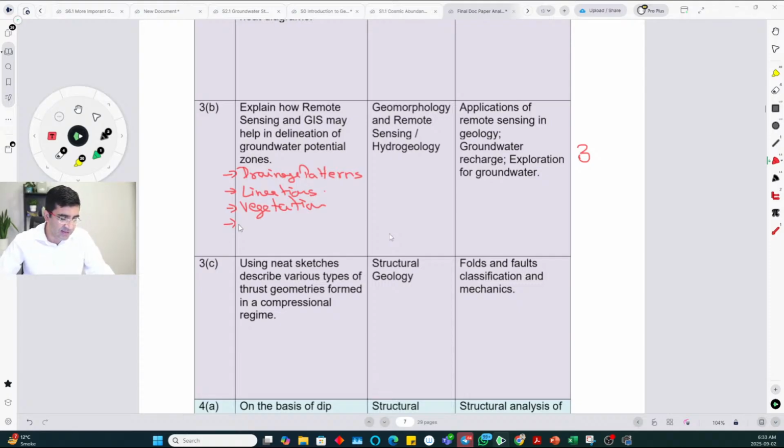And there are other things that you can see. Basically, you can see soil types from remote sensing. For bonus marks, you can give an example, which is GRACE satellite. I think some of you may have already heard this name in your general studies preparation. Does anyone know what this GRACE satellite is?